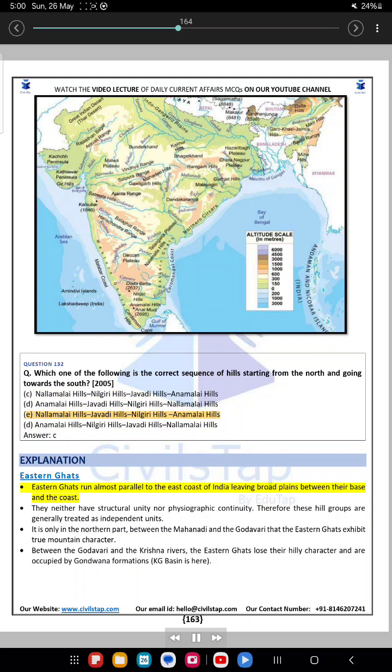The Eastern Ghats run almost parallel to the east coast of India, leaving broad plains between their base and the coast. They neither have structural unity nor physiographic continuity. Therefore, these hill groups are generally treated as independent units. It is only in the northern part, between the Mahanadi and the Godavari, that the Eastern Ghats exhibit true mountain character. Between the Godavari and the Krishna rivers, the Eastern Ghats lose their hilly character and are occupied by Gondwana formations. The KG Basin is here.